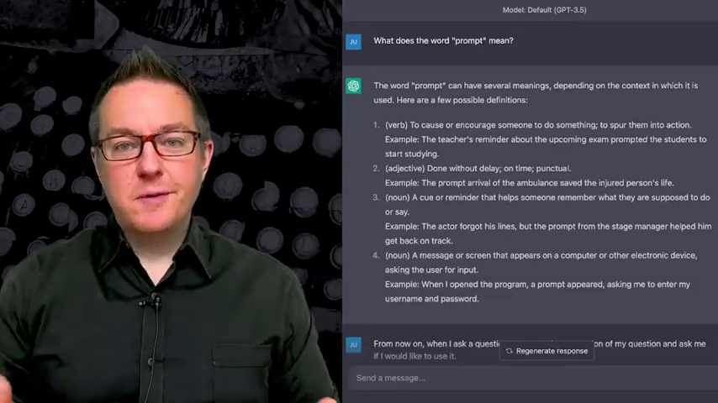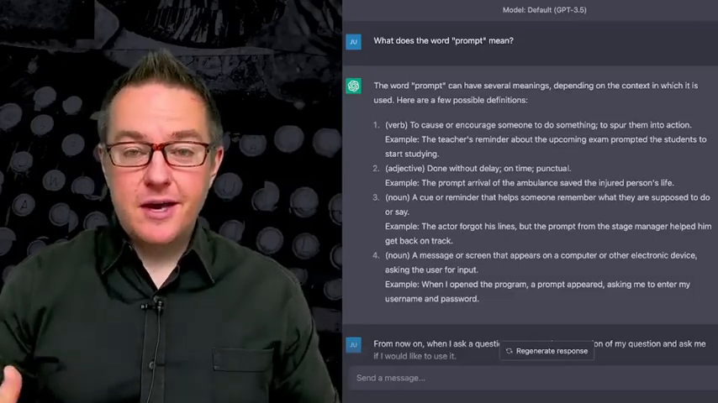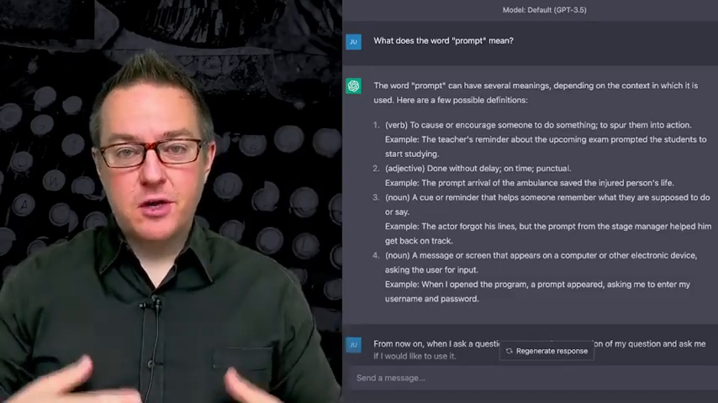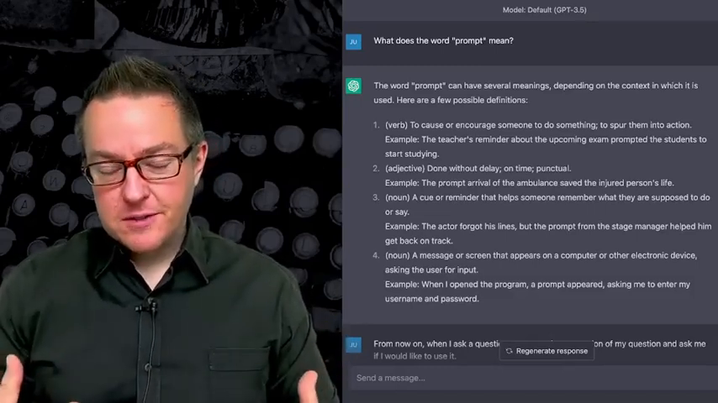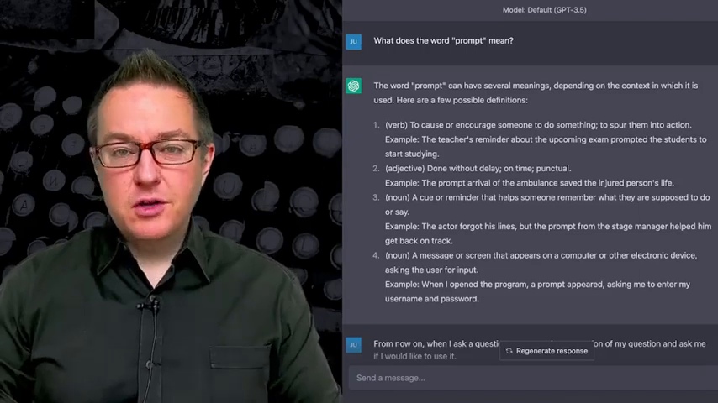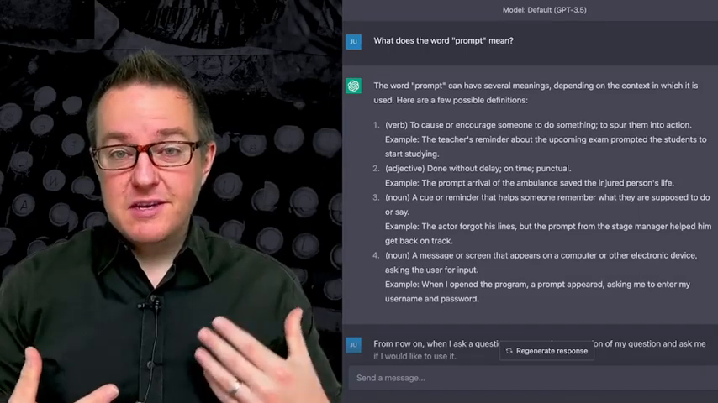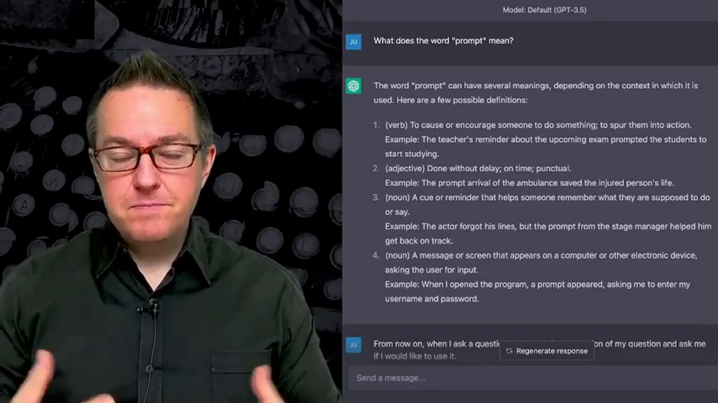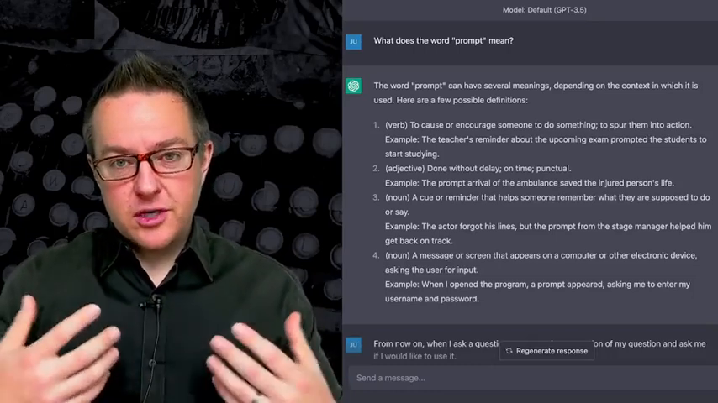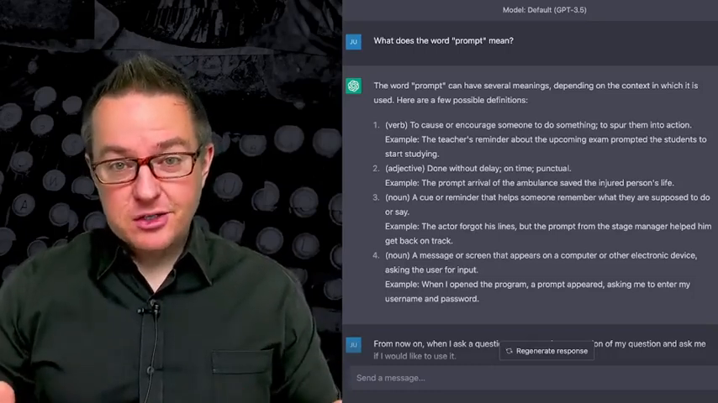So what does the word prompt actually mean? Now we talk a lot about prompt engineering, and we're talking about interaction with large language models. So let's dive into this word a little bit because I want to give you a sense of the depth of what a prompt can be. It's more than just a question that you're asking to the large language model.